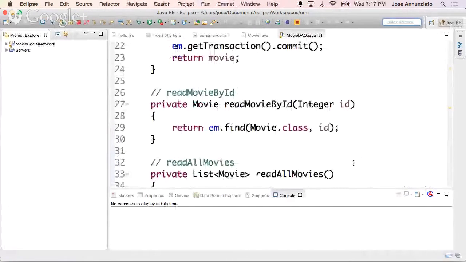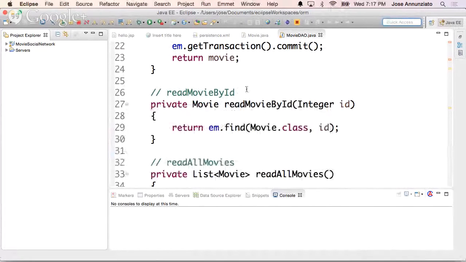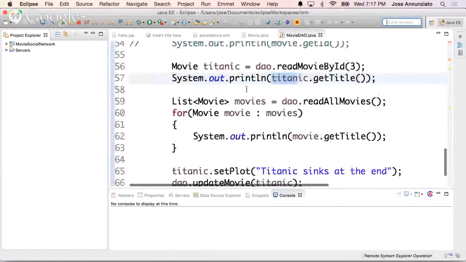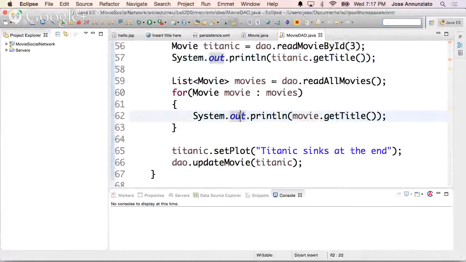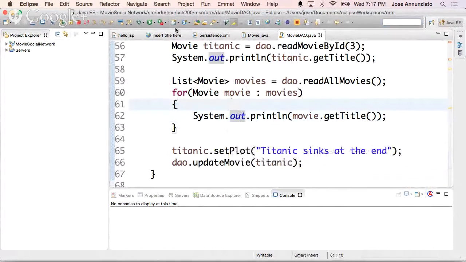Okay, and it won't crash on me again. Please allow cancel. Right. Let's try that again. It's heating up. It's like the machine is like. Let's try this.